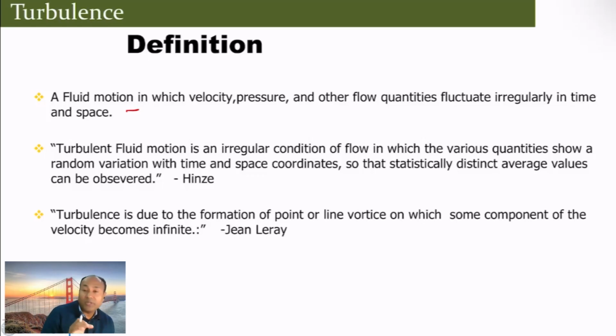So turbulent fluid motion is an irregular condition of fluid in which various quantities show randomness. Essentially it's randomness in the system. Turbulence is due to the formation of point or line vortices on which some component of the velocity becomes infinite. This is what Jean Leray quoted.